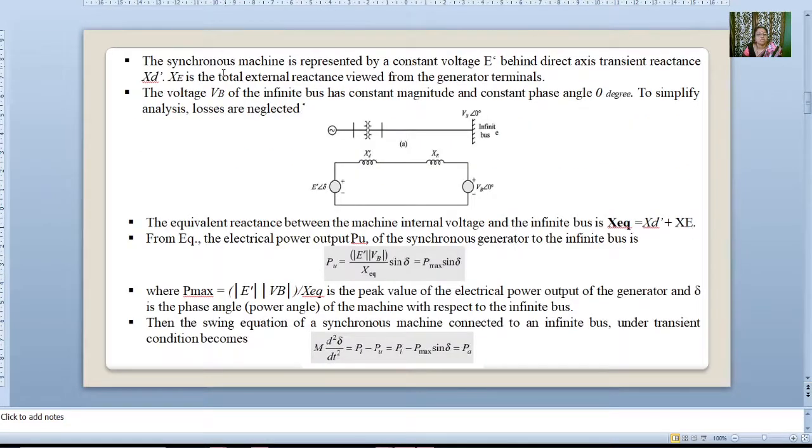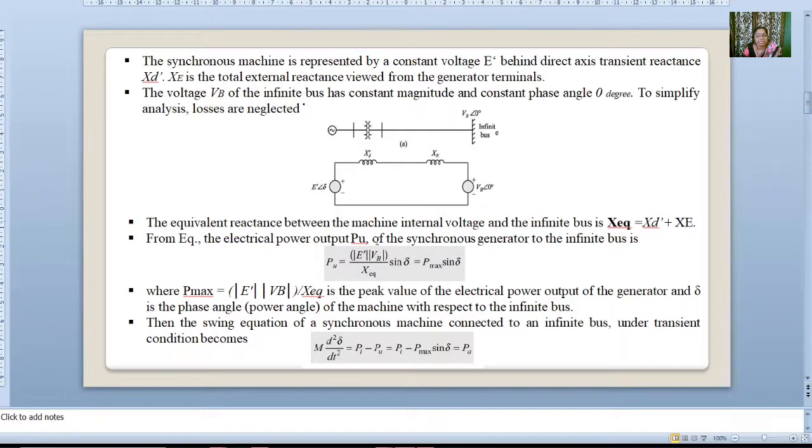The synchronous machine is represented by a voltage E dash behind the direct axis transient reactance XD dash. This is XD dash. XE is the total external reactance viewed from the generator terminal. This contains the transformer reactance also. It is external reactance. The voltage VB of the infinite bus has a constant magnitude and constant phase angle of 0 degrees. To simplify the analysis, we are neglecting the losses in the transmission line. Here you cannot see resistance, so losses are neglected for simplicity in the calculation.